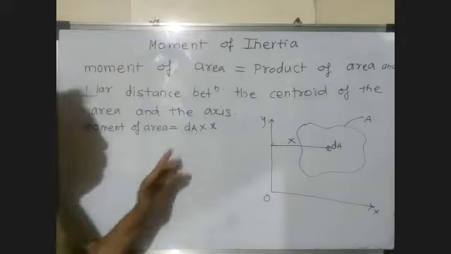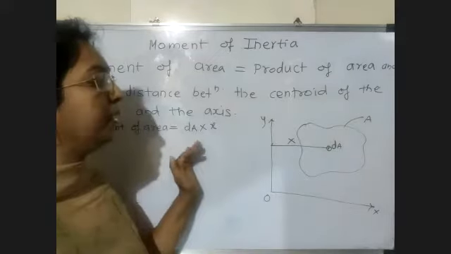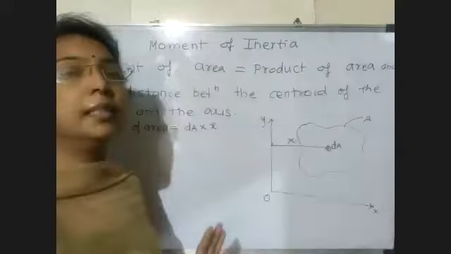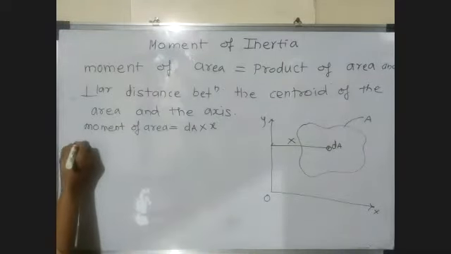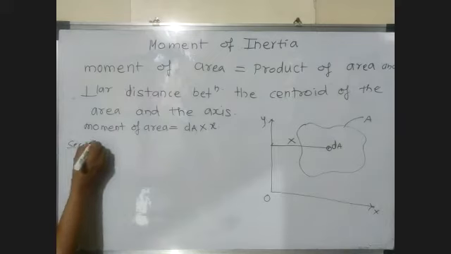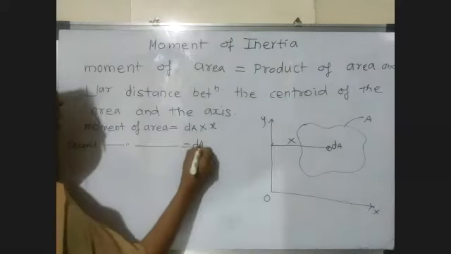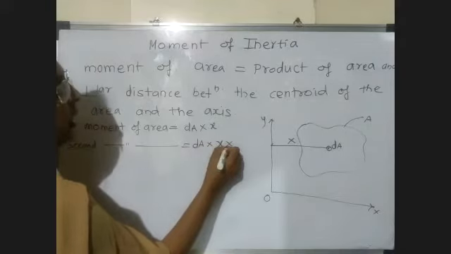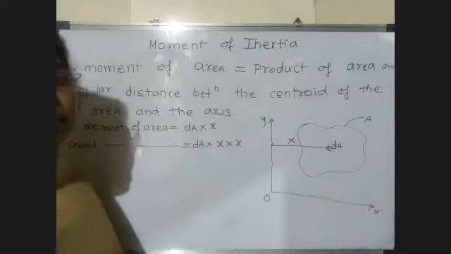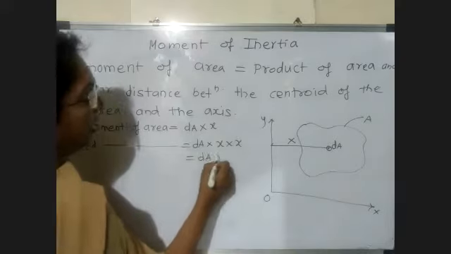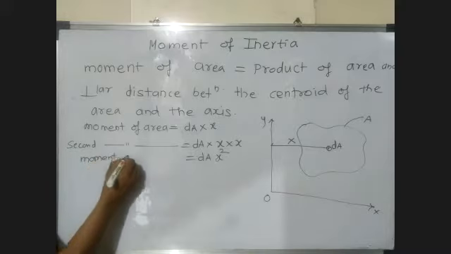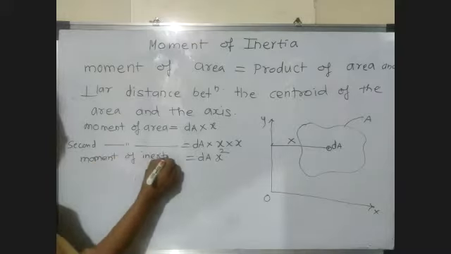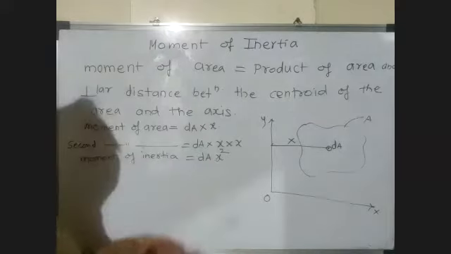Now again, if we take the double moment, or the second moment, about the same reference axis, then it is called the double moment, or second moment of area. So dA multiplied by this X, and again we multiply by the same distance. So it becomes dA X square. And this second moment of area is called moment of inertia.